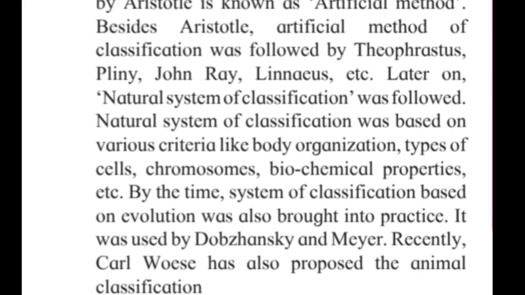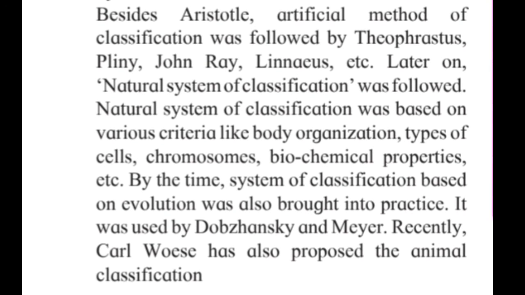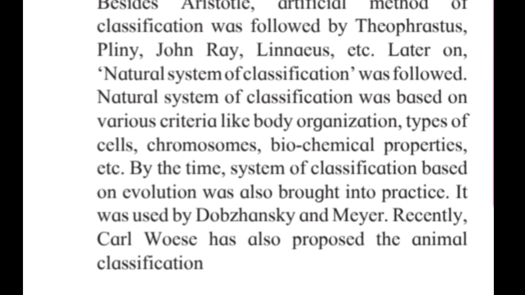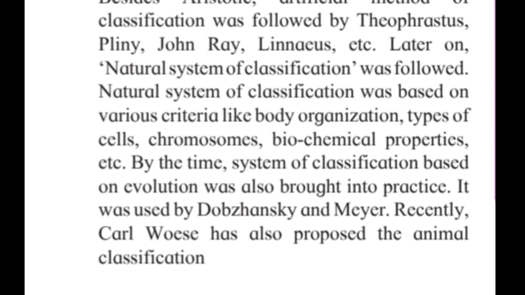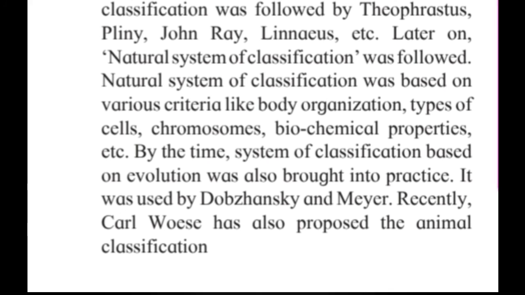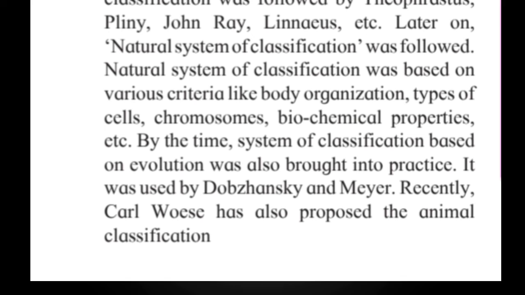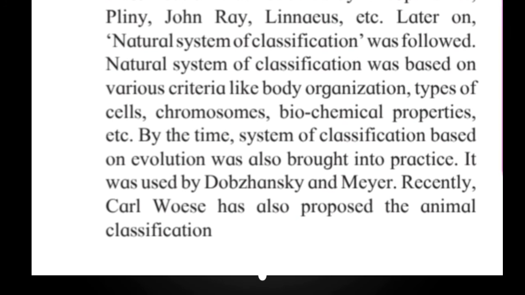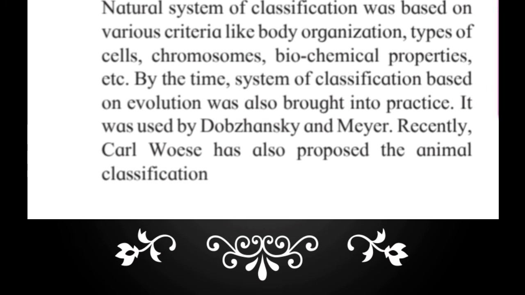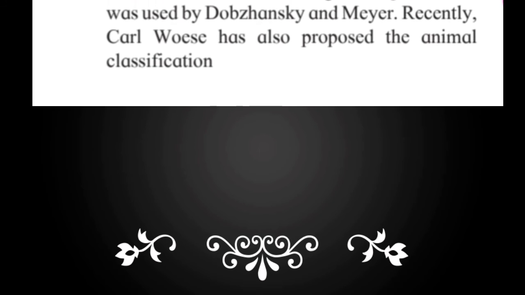Later on, the natural system of classification was put forth, and this natural system of classification was based on various criteria like body organization, type of cells, chromosomes, biochemical properties, etc. By that time, a system of classification based on evolution was also brought into practice. It was used by Dobzhansky and Mayr. Recently, Carl Woese has also proposed an animal classification.